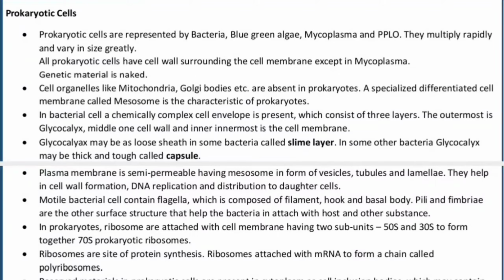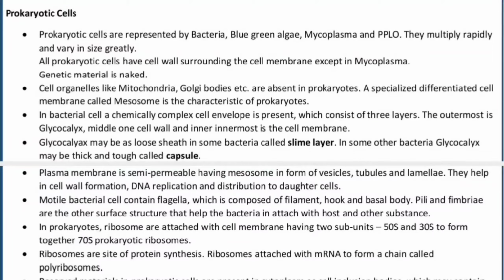Their genetic material is naked, which means it is not bounded by any protein, and in the eukaryotes, the DNA is bounded by the histone protein, a DNA packaging protein. The cell organelles like the mitochondria, Golgi bodies etc. are absent in prokaryotes. There is a specialized differentiated cell membrane called mesosome, which is characteristic of prokaryotes. And the mesosome resembles the function of mitochondria. Do remember that the mesosome resembles the function of mitochondria.